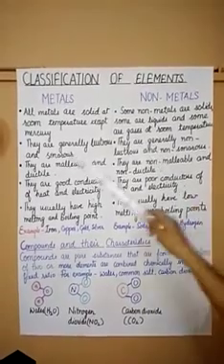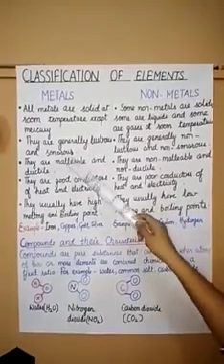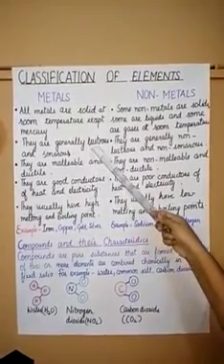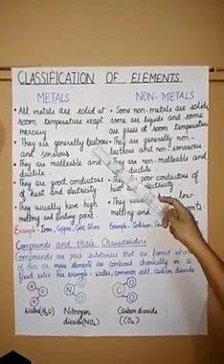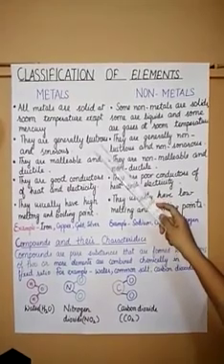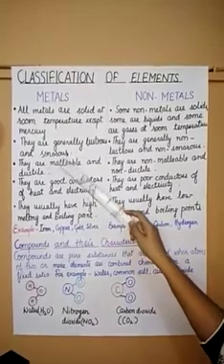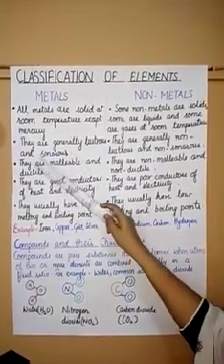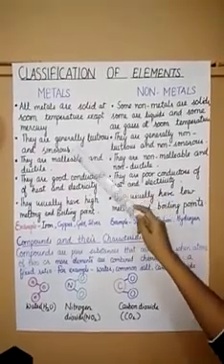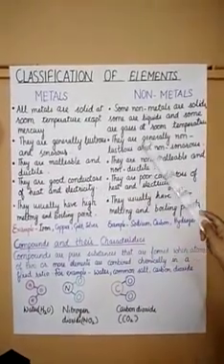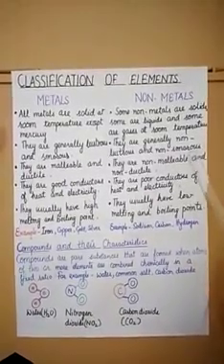The second property is metals are lustrous and sonorous. Lustrous means they have shiny surface, like gold, silver, copper, aluminium. All the metals have shiny surface. This means they are lustrous. And on beating, they produce a ringing sound. So this property is known as sonorous. So they are lustrous and sonorous. But the non-metals are non-lustrous and non-sonorous.